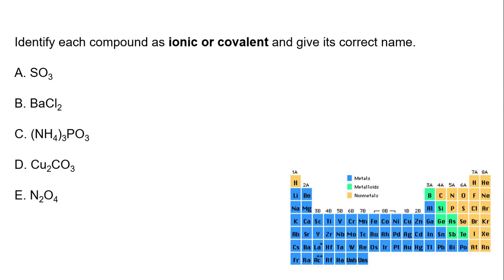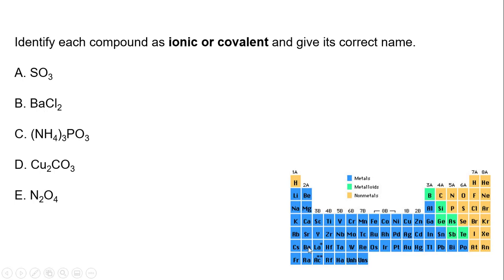Okay, so now let's test if we understand what is ionic and what is covalent. That determines the different naming systems for these compounds. So location, location, location will tell you if you look at a periodic table. So S is here and O is here. This is covalent. So this is going to be a covalent compound. And the correct name, because it's a covalent, we have to involve the prefixes for it. But let's take a look at those after.